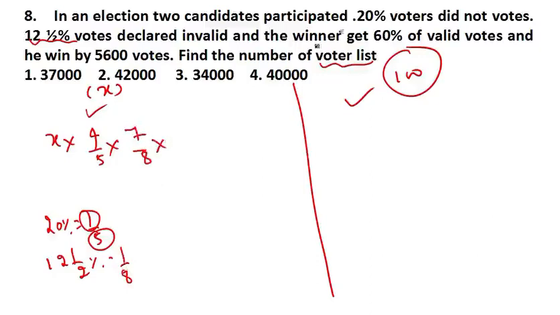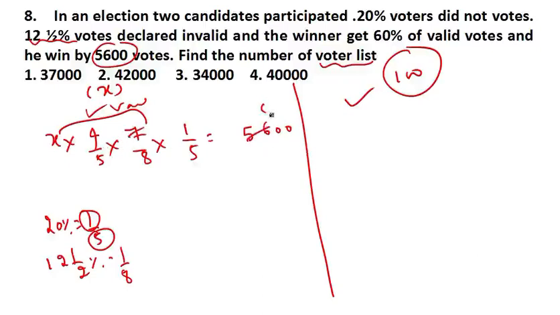Now the winner gets 60% of valid votes, and wins by... Now guys, this is the difference. If the winner gets 60%, it means the loser gets 40%. 60 minus 40% is 20%, and the 20% fraction value is 1 by 5. And here the difference is given as 5600. Now just solve it. Tell me how much you get.